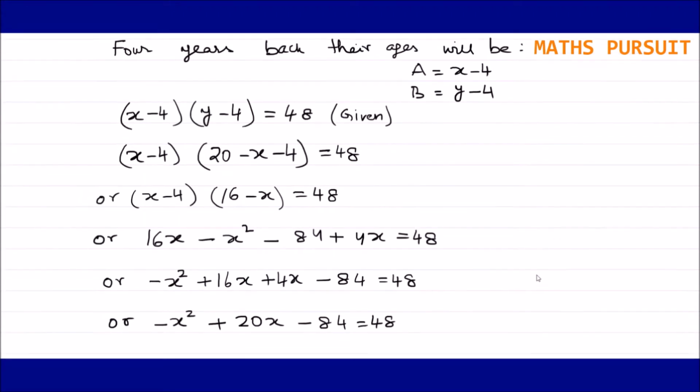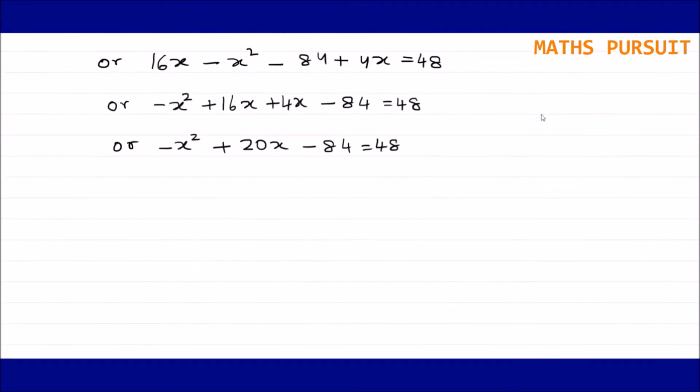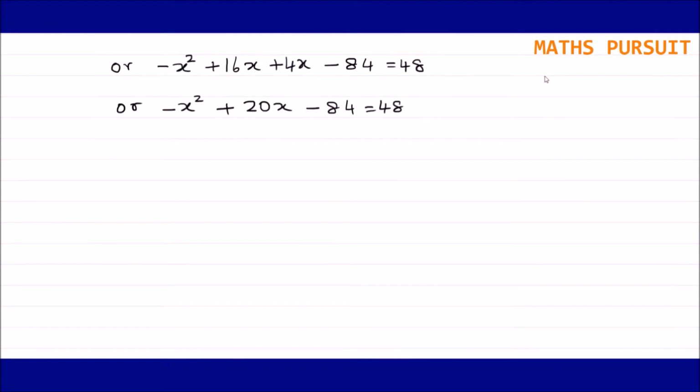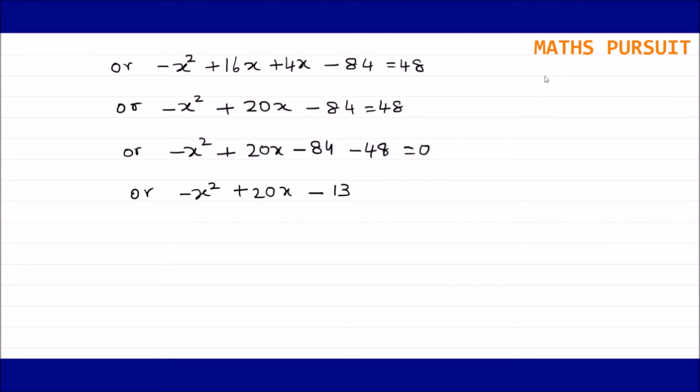Solving this equation, till here I believe we all are pretty clear. Now I can write minus x to the power 2 plus 20x minus 64 minus 48 is equal to 0, just moving 48 from the right side to the left side. Or I can write minus x to the power 2 plus 20x minus 112 is equal to 0.